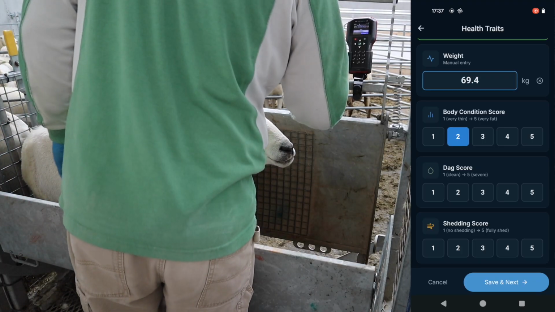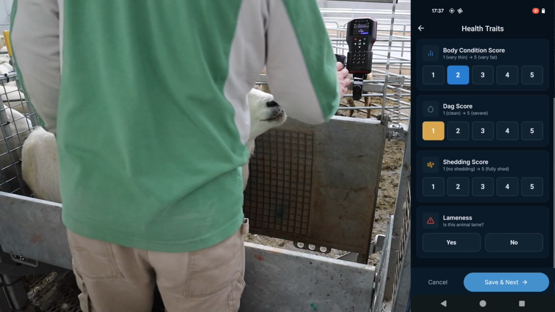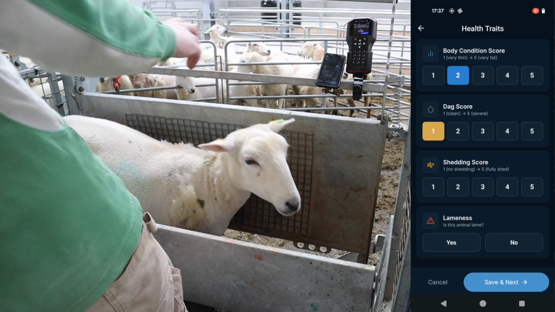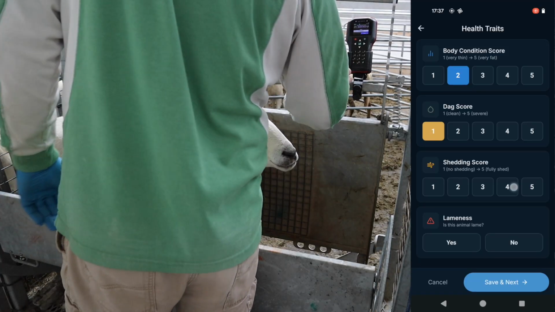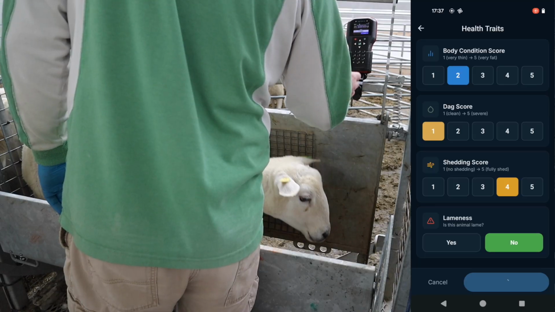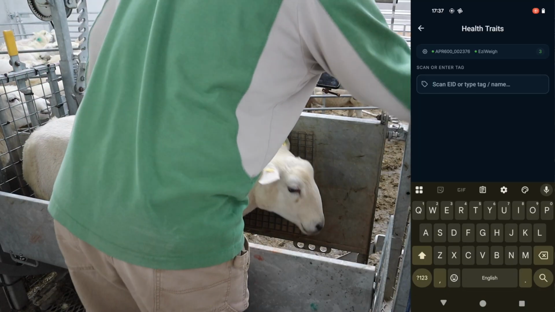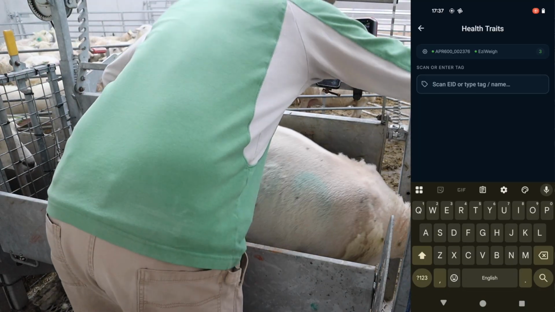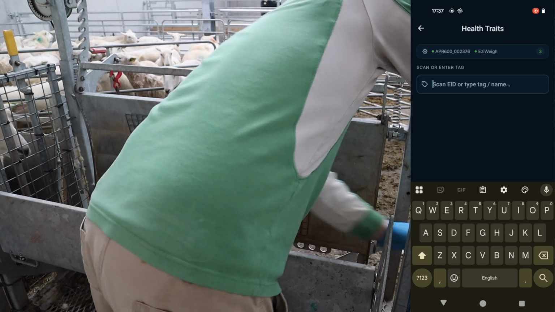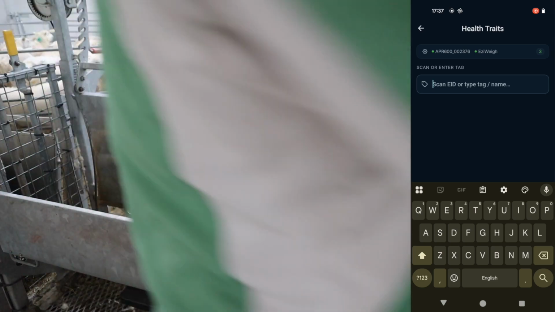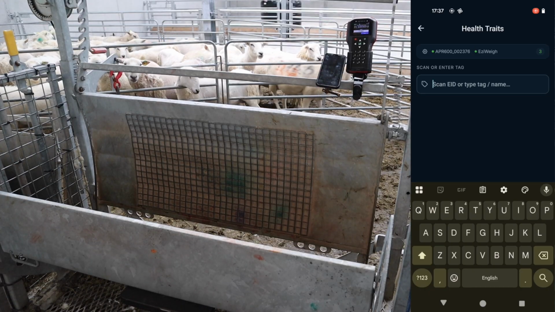The majority of these ewes are body condition score 2, which is perfectly fine this time of year. Dag score, she's very clean. She's not fully shed, but very much there, so she's getting a 4. And she's not lame.